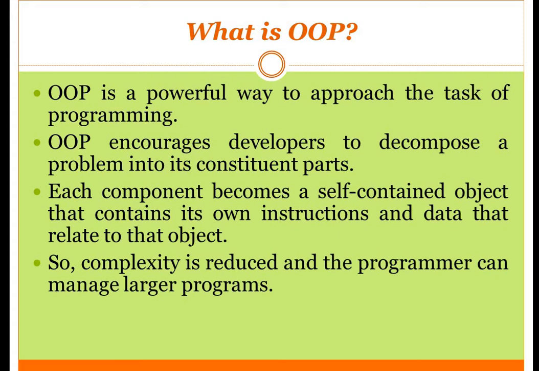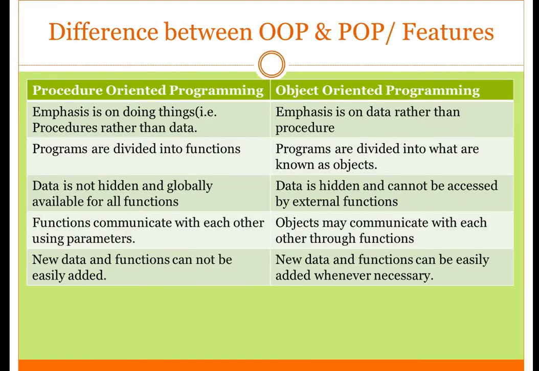In the real world, we need to develop software which will map real world problems, right? So that's why we are moving towards object oriented programming language. Complexity is reduced and the programmer can manage large programs which will map real world problems.